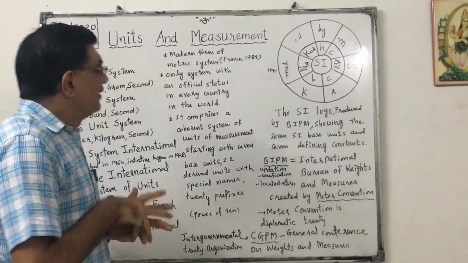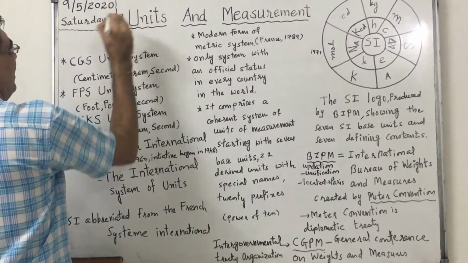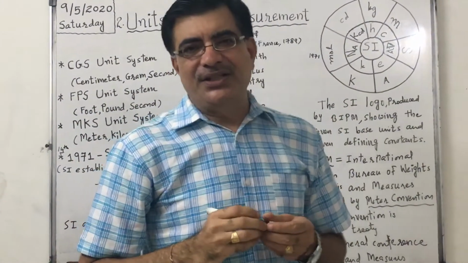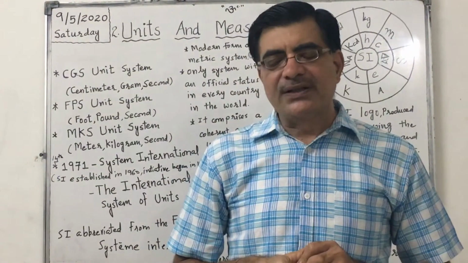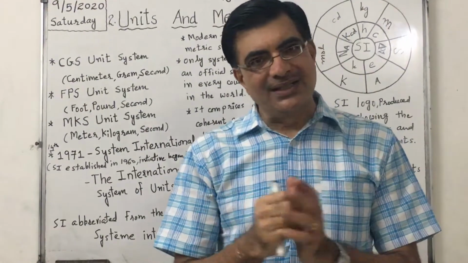We are learning the second chapter of 11th standard, units and measurement. Yesterday, in the last lecture, we discussed that a unit is a standard measure of a physical quantity.